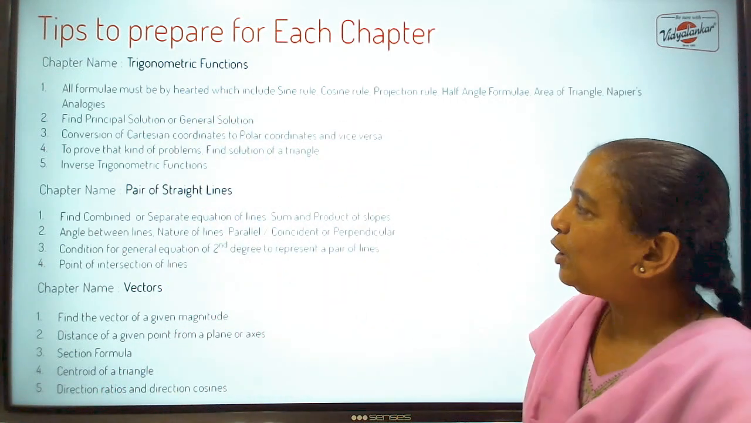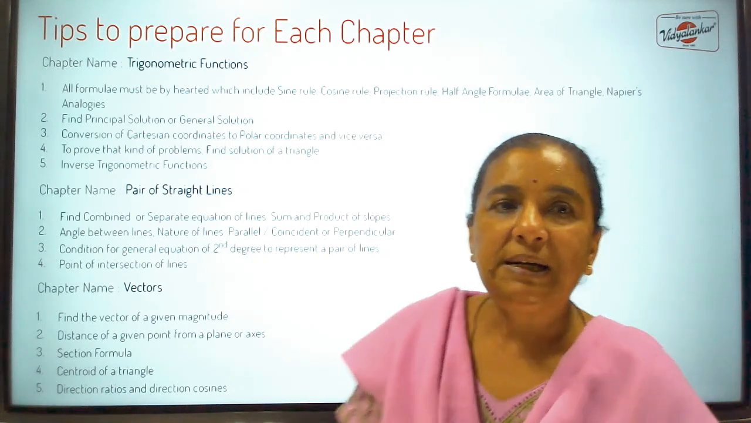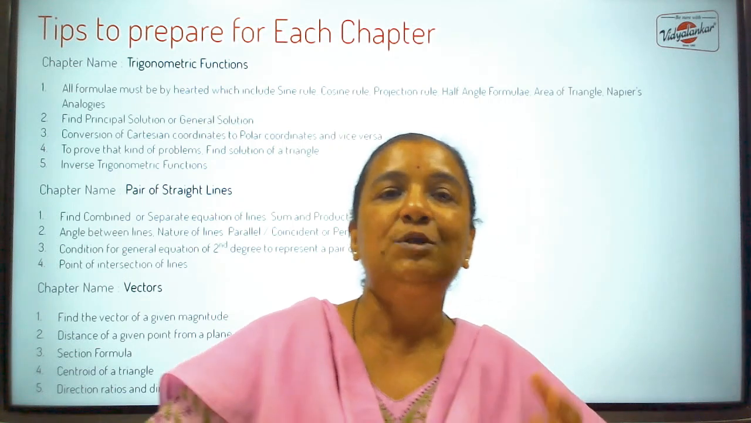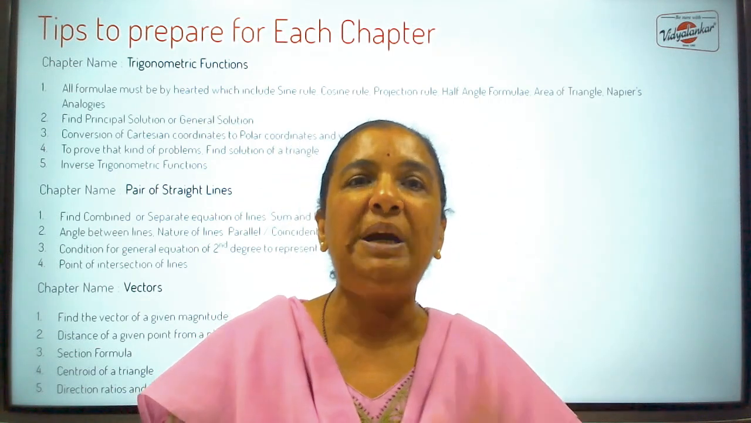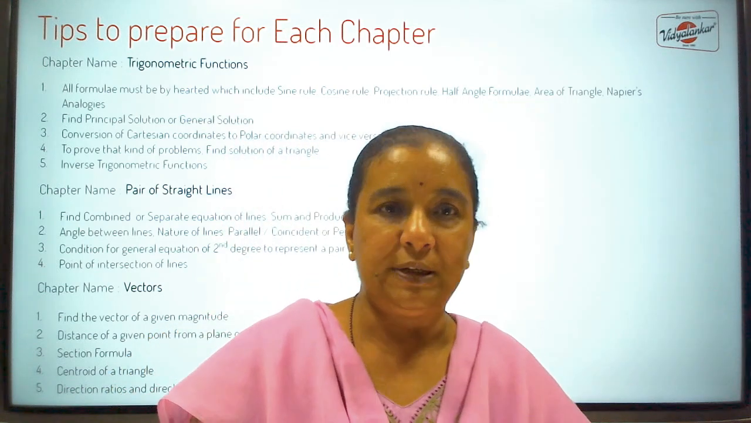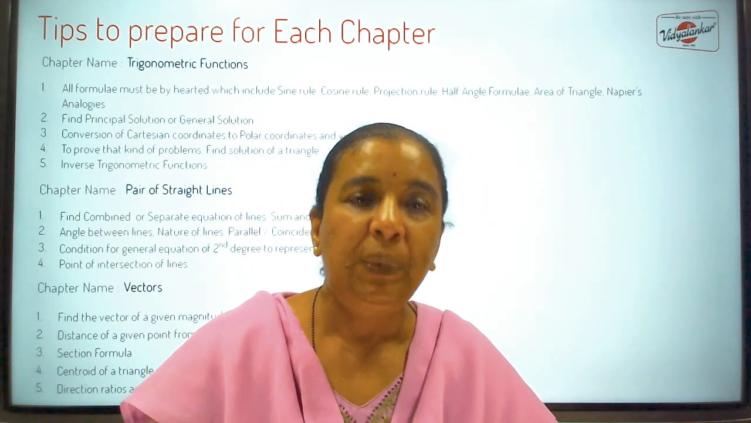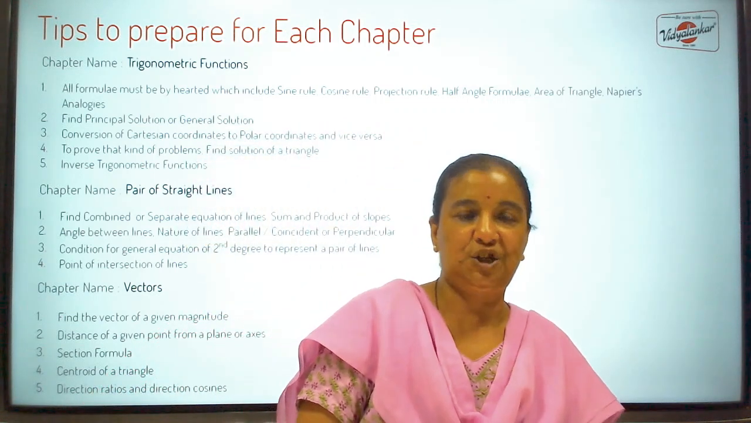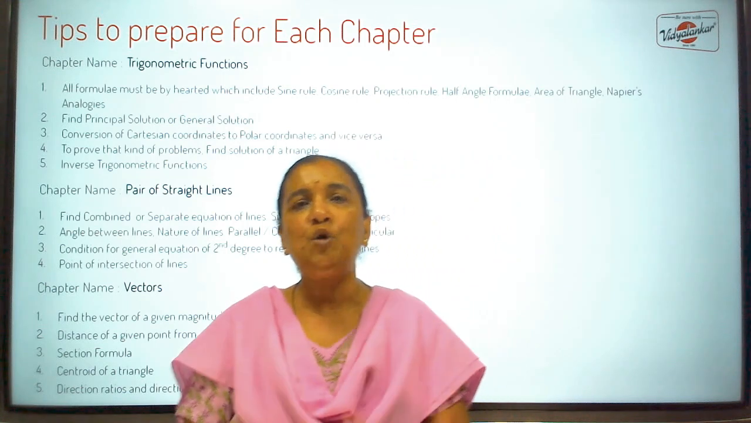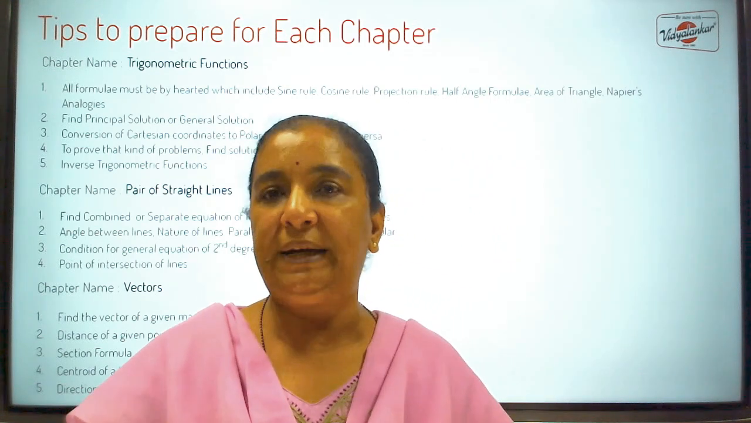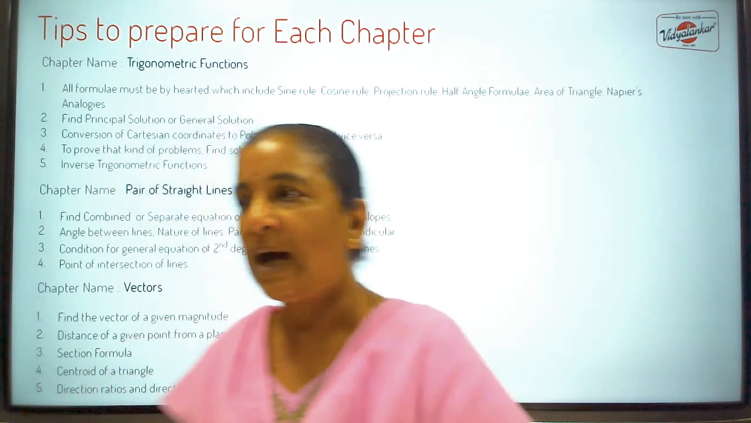Next chapter is pair of straight lines. Pair of straight lines is not a very difficult topic at all. Means it is not very highly demanding, like trigonometric functions is a demanding topic. There are many formulas. Here there is no such thing. Here sometimes they ask you to form a combined equation, or sometimes they will give you a combined equation and they will ask you to form separate equations. So either ways it is asked.